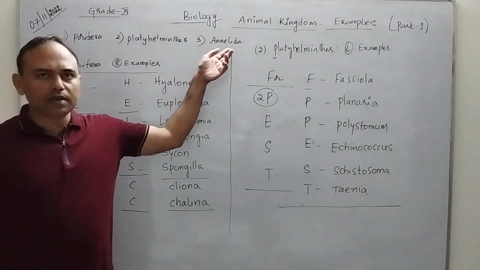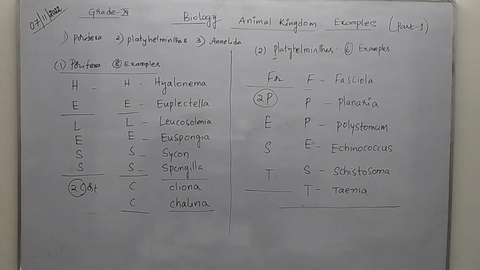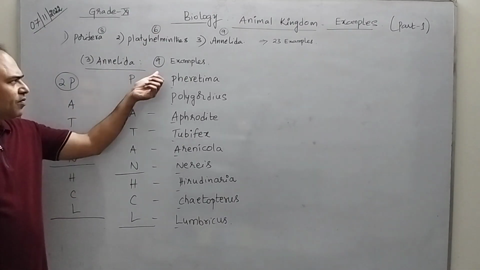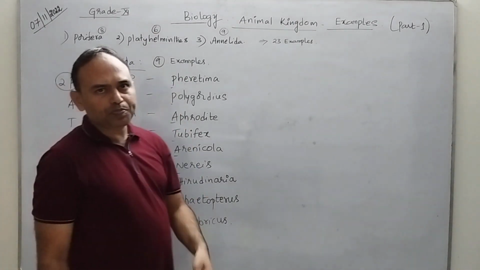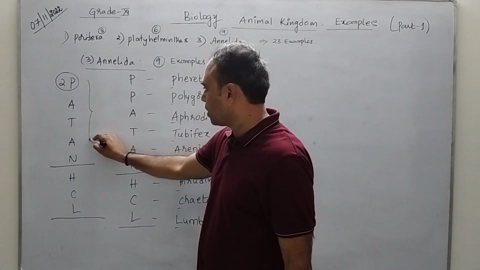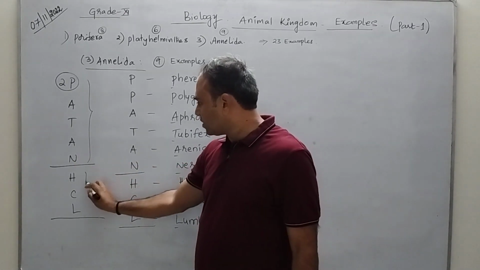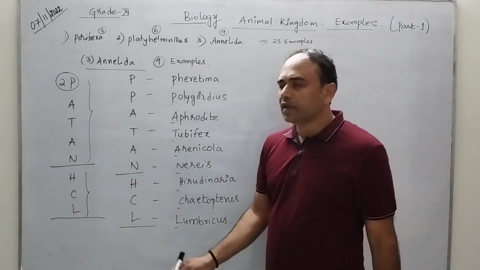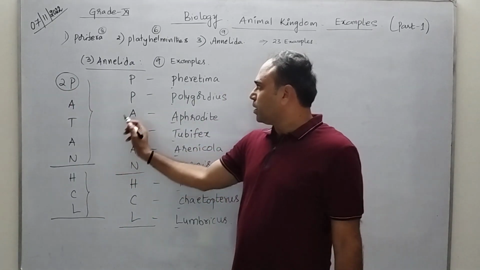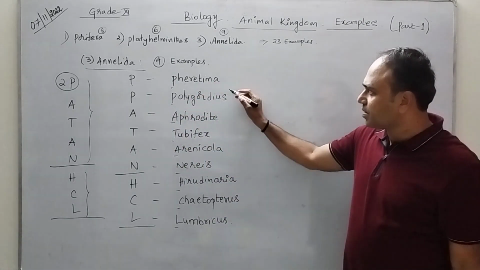Now let us see Annelida. Next one, Annelida. In that we have 9 examples. To save time, I have written the mnemonic like this. Let us say a person called Pathan is working in HCL company. So we can write like this, Pathan HCL. P we can take 2 and expand that. On expanding, we get the following examples.